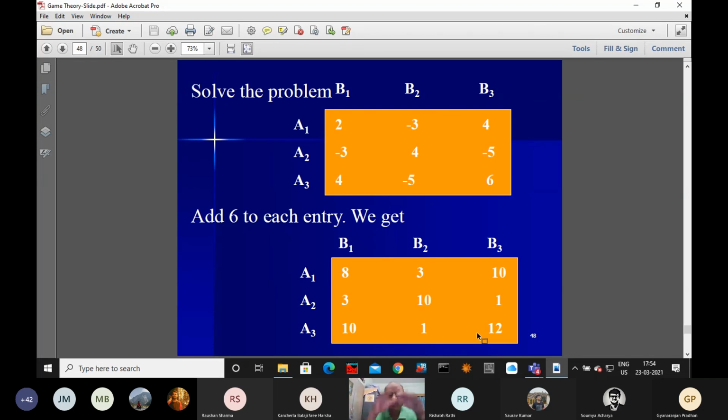So what you do when there is a payoff matrix, you check whether the game is stable or unstable. If it is stable, then there is no need of using the mixed strategy. Directly you find the value of the game, find the saddle point, and mention the optimal strategies based on the saddle point. If it is unstable, you solve it using the method of dominance, the graphical method, or the linear programming method, or any method. The ideal one is the linear programming method, as you know.